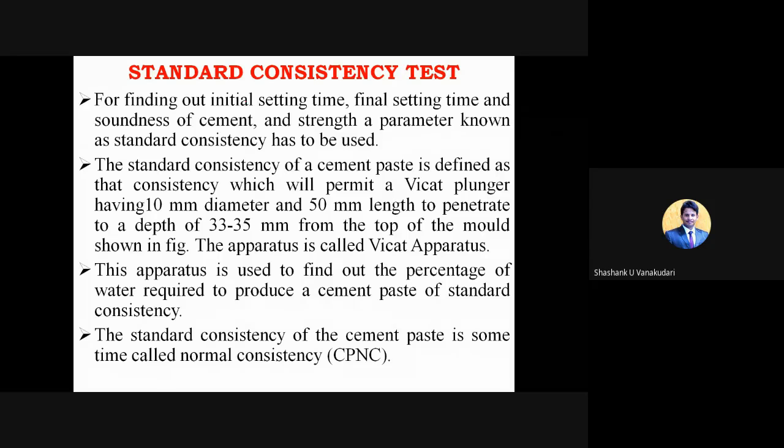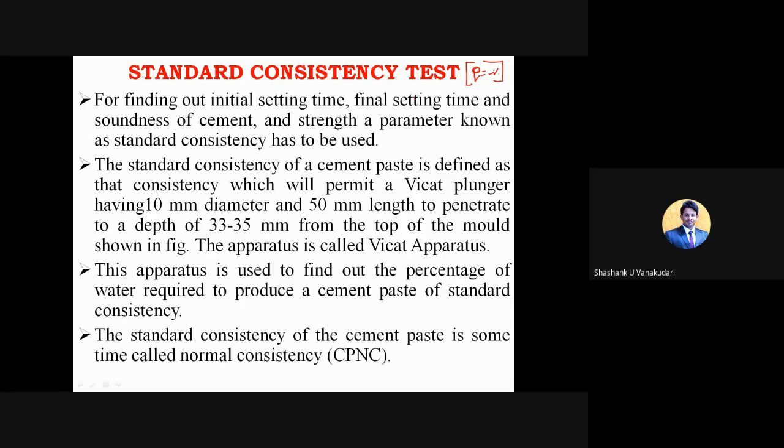That percentage is what you are going to find out. At what percentage will the cement give the standard cement paste? That percentage of water is your standard consistency. So for finding the initial setting time, the final setting time, the soundness of cement, and even the strength parameter, we need to conduct this standard consistency test. It is measured in terms of percentage and denoted by the term P.